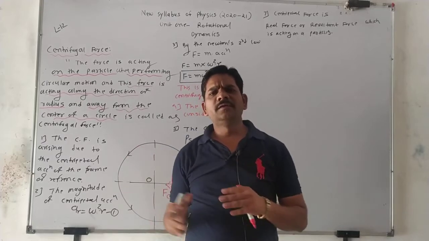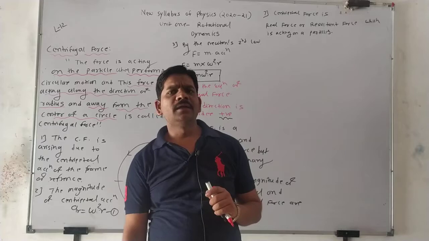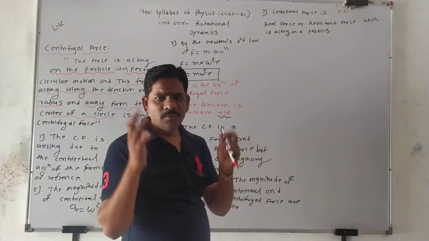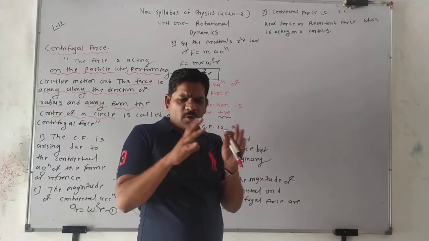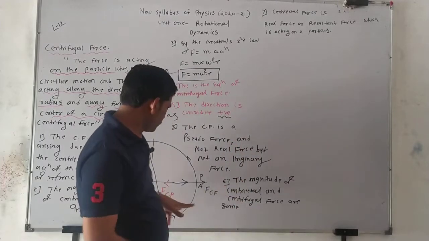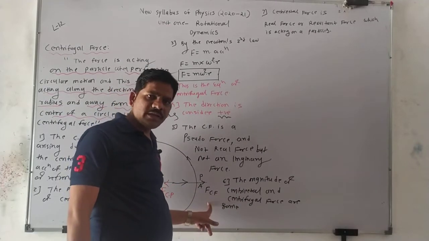We already learned in our previous topic, centripetal force is a real force. Another name is resultant force, which is acting on a particle, and because of this the body is completely in stable form. Why stable form? Because these are in the same condition. FCP is equal to FCF.